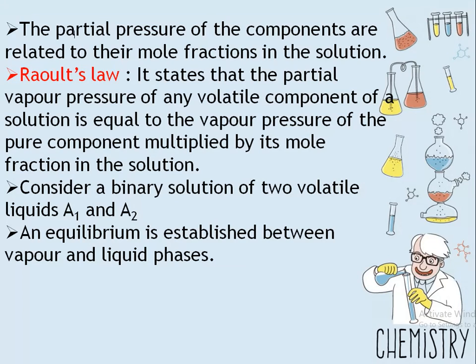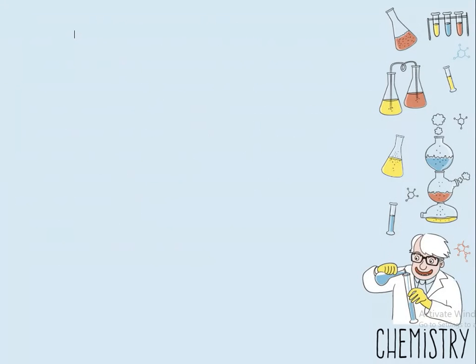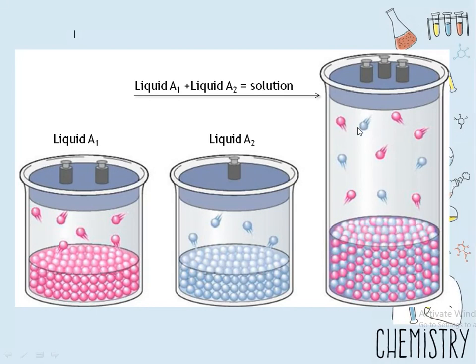So P1 is equal to the vapor pressure of pure liquid A1 and its mole fraction. And P2 in this solution is equal to the vapor pressure of pure A2 into its mole fraction.